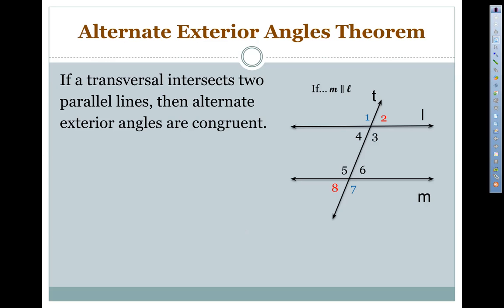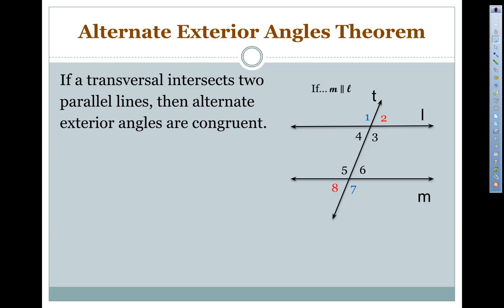And the last one, alternate exterior angles theorem. If a transversal intersects two parallel lines, then alternate exterior angles are congruent. So once again, if M is parallel to L and T is our transversal, then angle 1 is going to be congruent to angle 7 because they're alternate exterior angles. And 2 is congruent to 8 by alternate exterior angles. So remember, as you look through all these special angle pairs, they're all going to be congruent angles except for one, and that's same side interior angles.